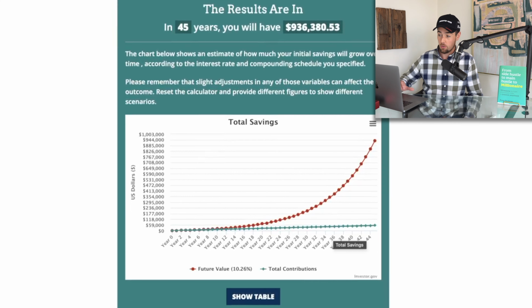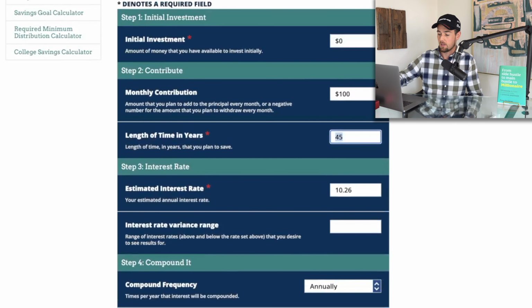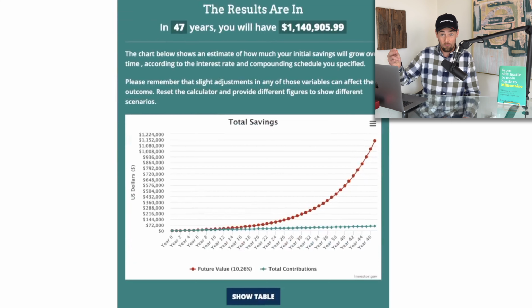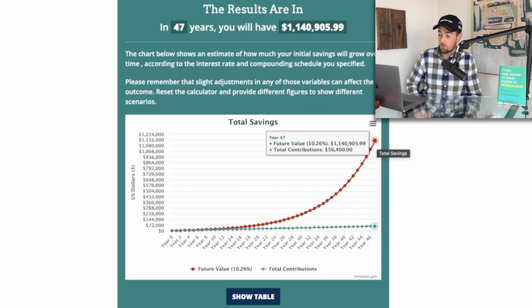If we add another year or two, maybe going to like 47, for example, at that point, you'd be at $1.14 million. So what I love about compound interest is the longer you leave your money sitting there, earning that average return, the greater dollar value your portfolio grows because you have more money earning that return. And this exponential curve here is a perfect example of that. So over those 47 years, even though you only contributed $56,400, the portfolio has grown to a value of $1.14 million just from the average return of the S&P 500 over 47 years.